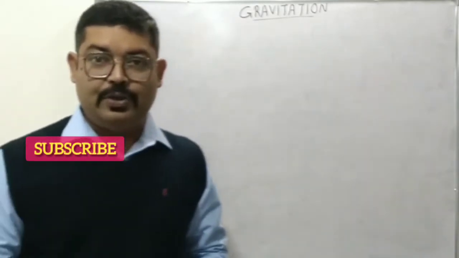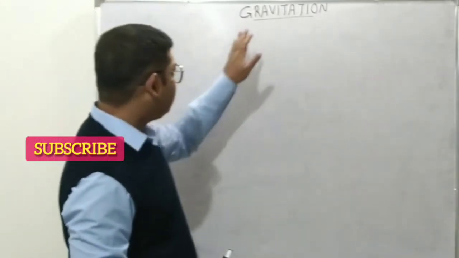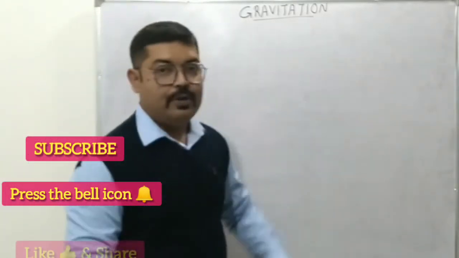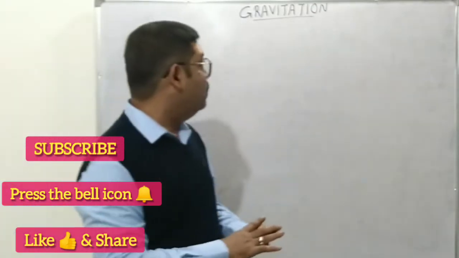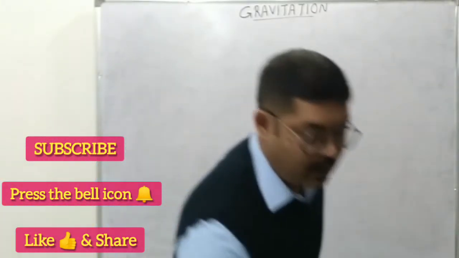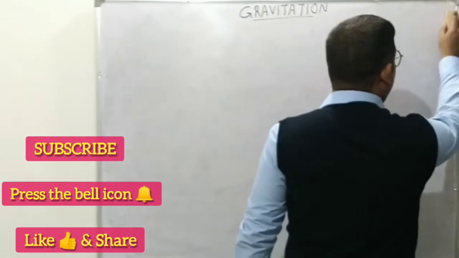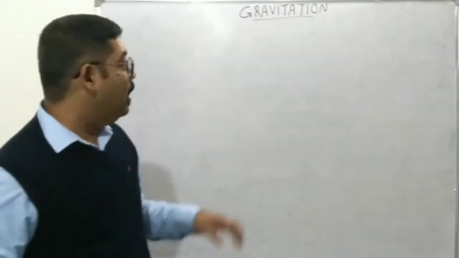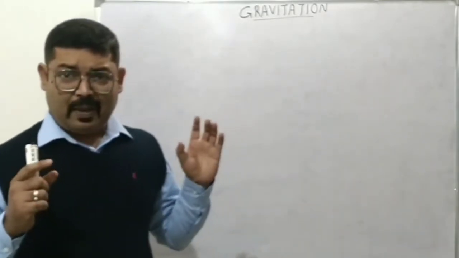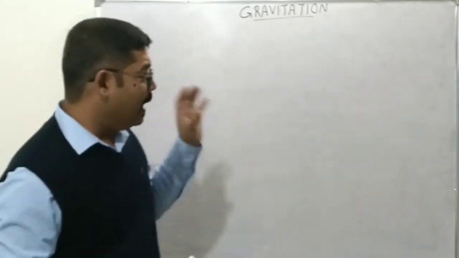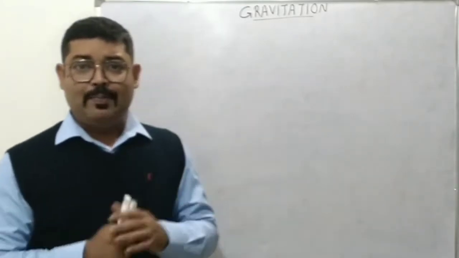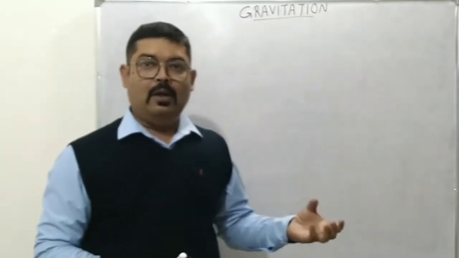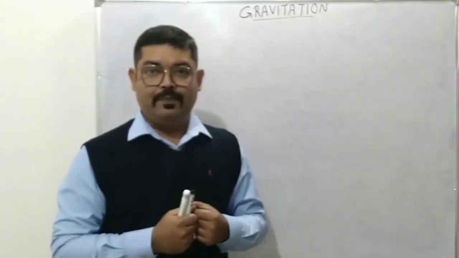The chapter of gravitation. Now, first and foremost, we need to understand what the term gravitation means. This word gravitation has been given to a particular type of property of the universe, by virtue of which each material body, that is to say any particle or object which has a mass, attracts any other particle or any other body having a mass towards itself.